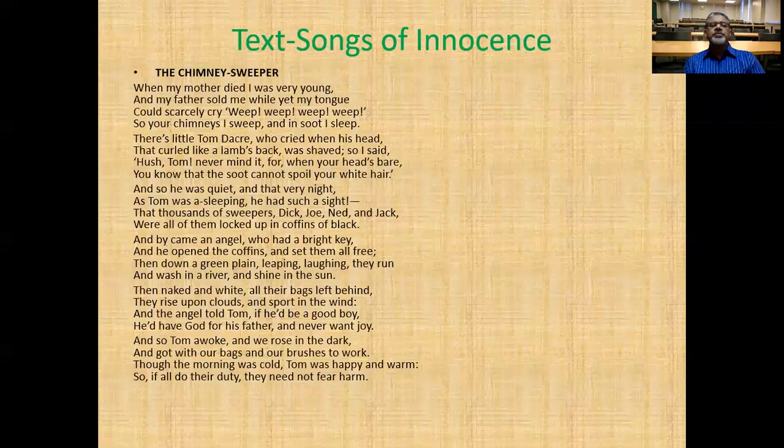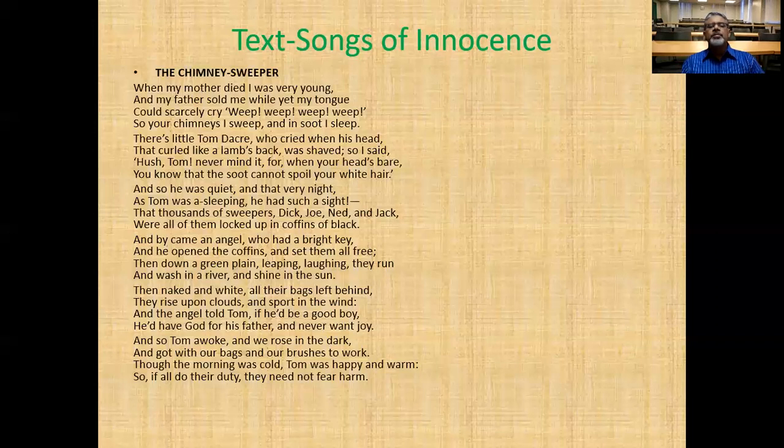And so he was quiet, and that very night, as Tom was sleeping, he had such a sight: that thousands of sweepers, Dick, Joe, Ned, and Jack, were all locked up in coffins of black. Tom had a bad dream that night that they were locked in a coffin. This symbolizes that their innocence is actually locked up. Their innocent period is destroyed by their work.